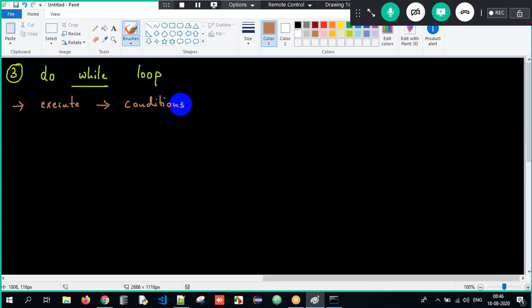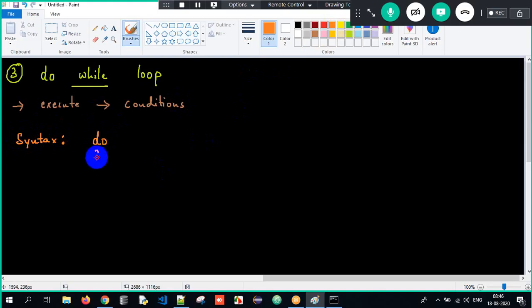Okay, the syntax will differ. First, do while loop will execute a set of instructions and then going to check the condition. Okay, so how, sir, can we understand? Yes, absolutely yes. Okay, now let me write down the syntax, so that you'll have a better understanding.